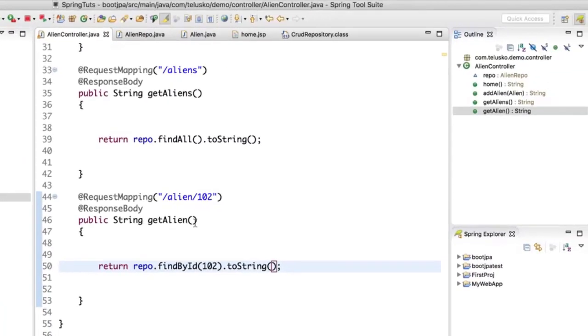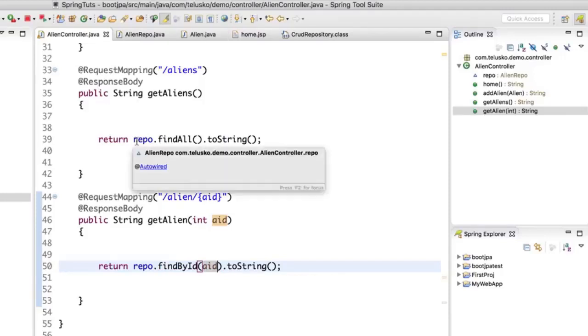That means we need to create another method for 103. Hey, that doesn't make sense, right? If you have 100 records, you will not be creating 100 methods. So what I will do is I will put that as a wildcard. So I will put that in curly brackets. I would say this is aid, and this is how it works. Whenever you want to keep a wildcard, you say curly brackets aid, and you will accept that aid here. So I will say int aid, and you will pass the aid. So that means you are making it a wildcard. So it doesn't matter if a user says 102 or 103, depending upon the value, it will fetch the data for you. So let's relaunch it.